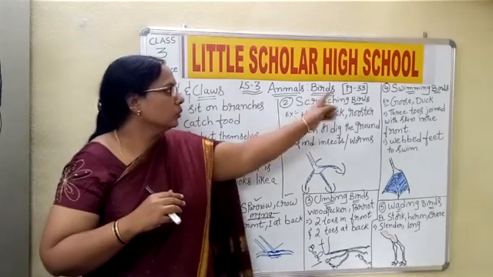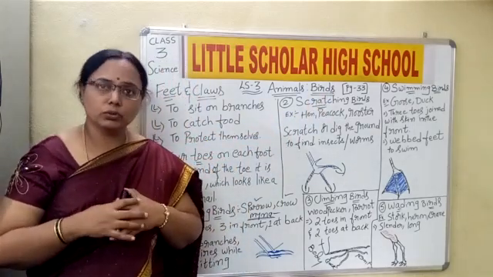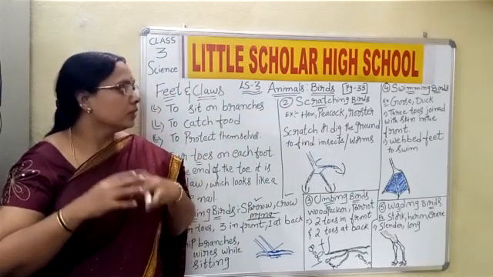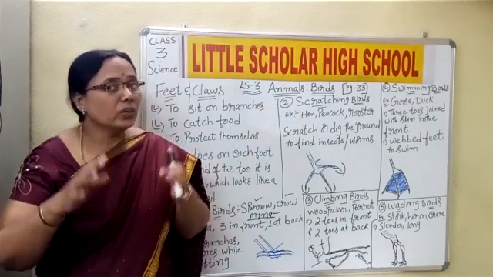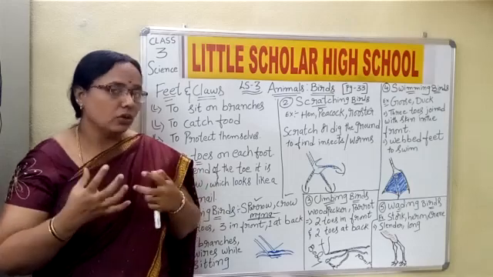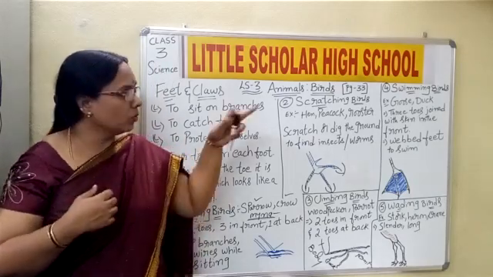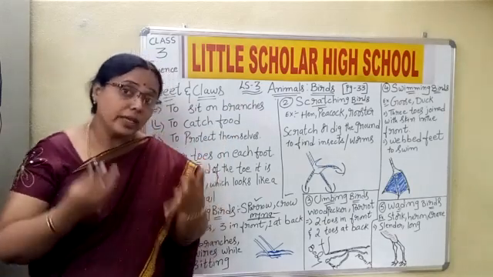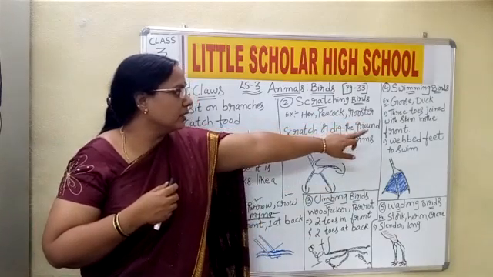Now we shall move to the fourth one, that is swimming birds. From the word itself we can understand that the goose and the duck are the ones which live in the water, and from the water only they are getting their food. Then how are their toes? Yes, three toes joined with skin in the front.